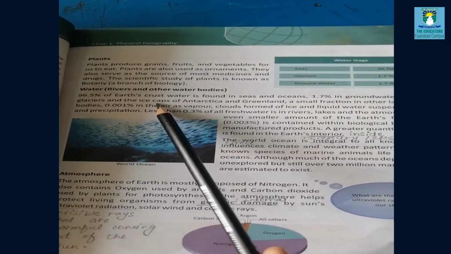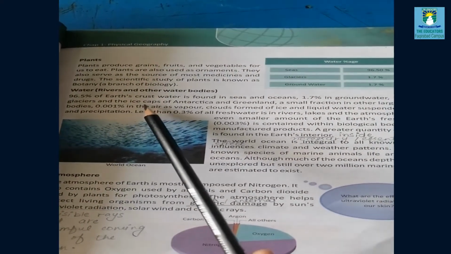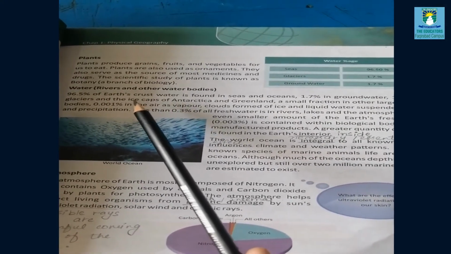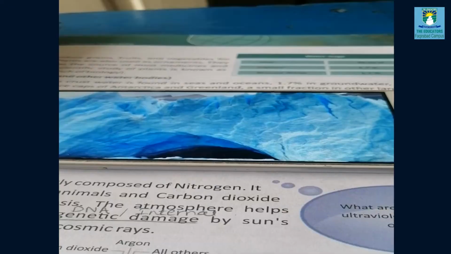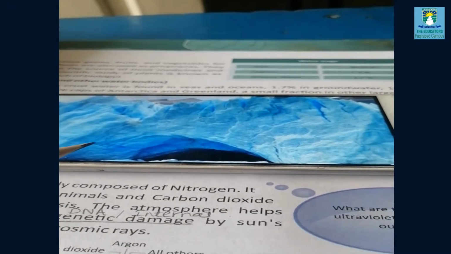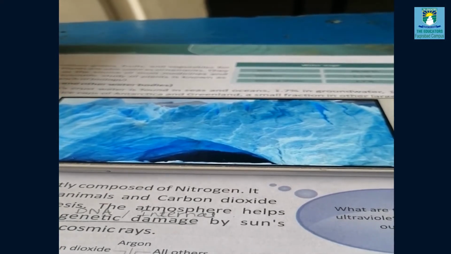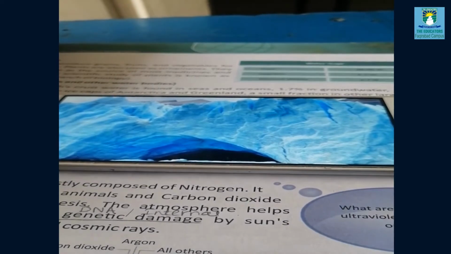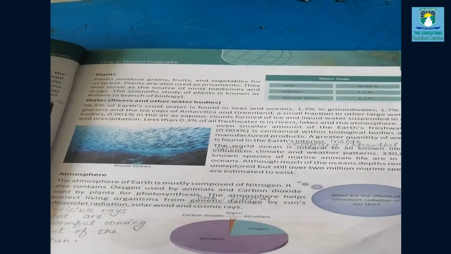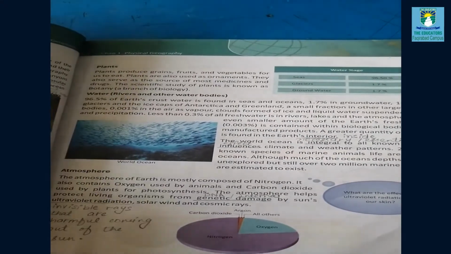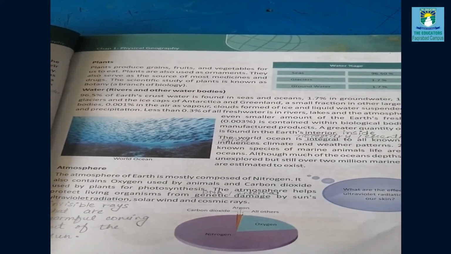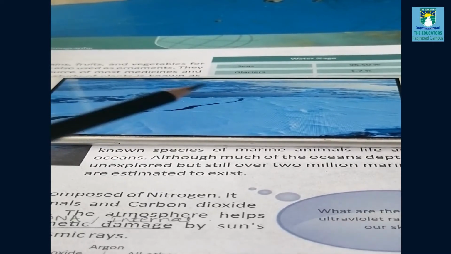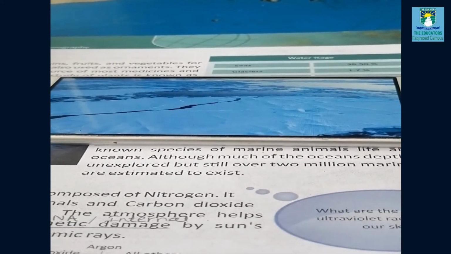Now, what is meant by glaciers? A glacier forms when snow accumulates on the top of mountains and then compacts and joins together. As you can see, this is a glacier. At the top of the mountain, a large amount of snow has accumulated, then compacted together and formed a solid large mass of glacier. Ice cap means when a large area of land is covered with snow. As you can see, this is an ice cap.